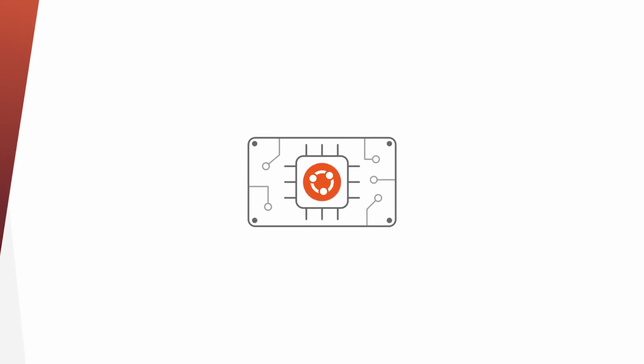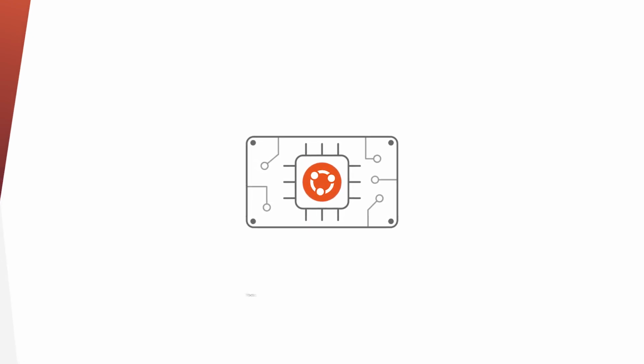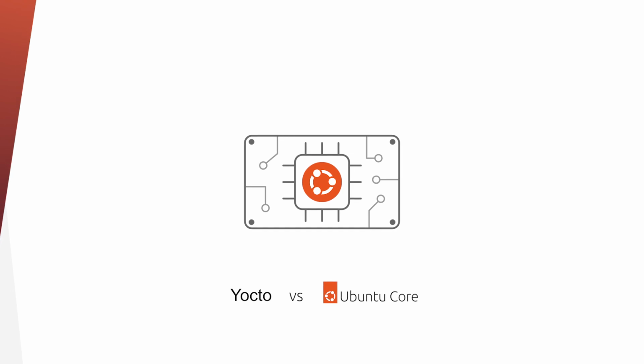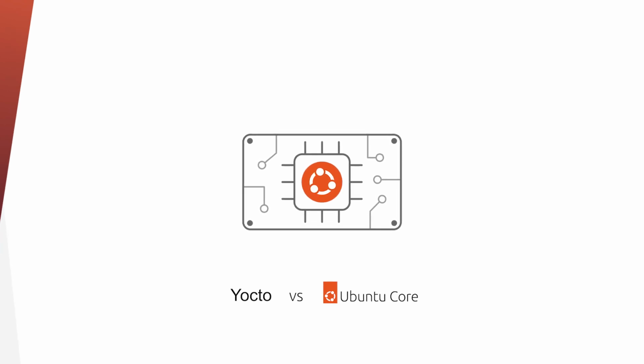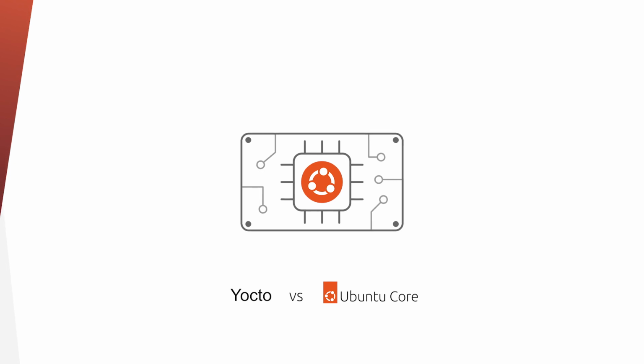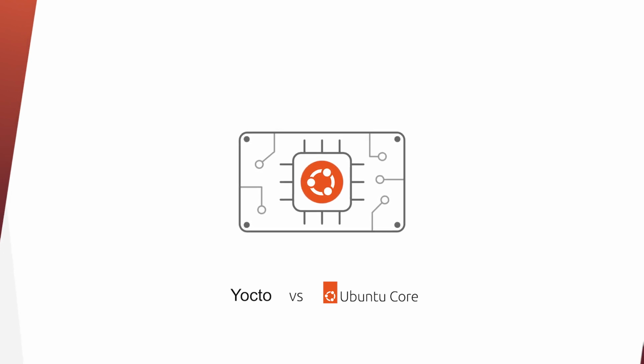What are the key considerations when choosing the operating system of an embedded Linux device? And should you roll your own or rely on a commercial distribution? Let's compare Yocto and Ubuntu Core, the two most popular solutions in industry, to find out.